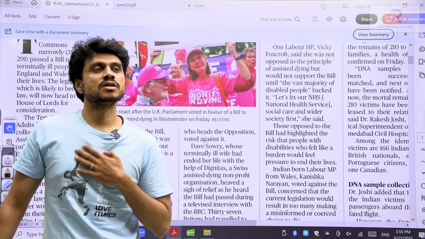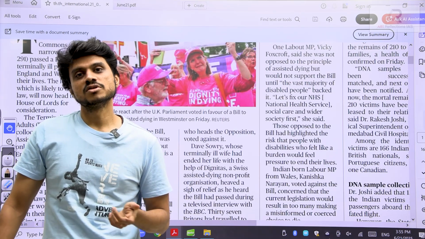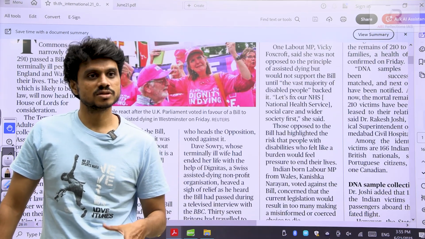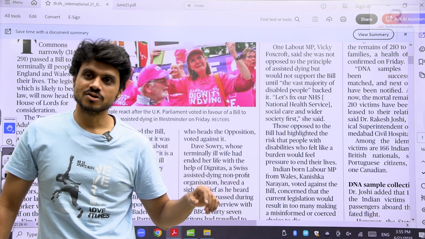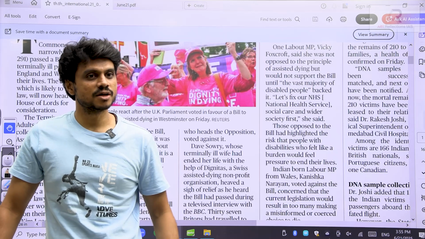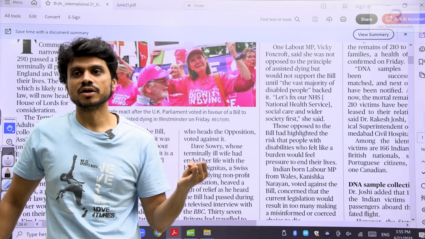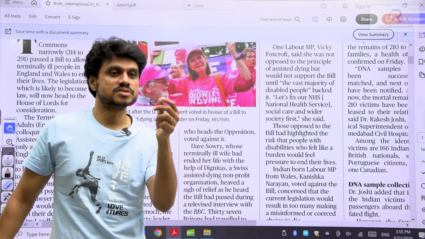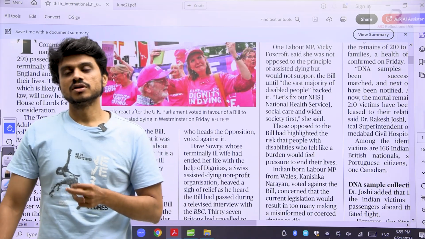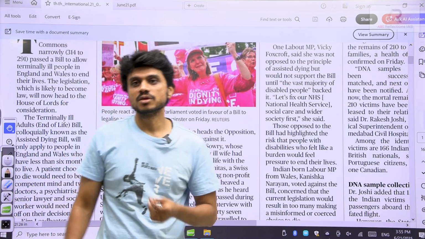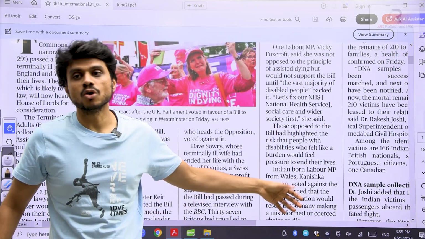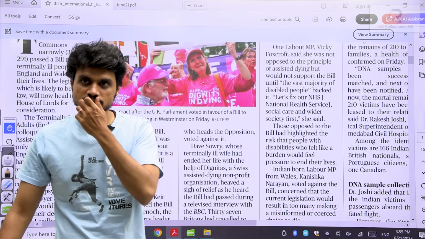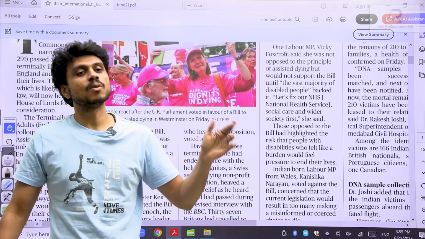If you are killing the person, what if tomorrow some kind of research happens and the person can get cured? You are killing that person, and sometimes some research might happen. So we should focus on palliative care and preventive care. Palliative care means medicines, drugs. You have to focus on preventive care, developing the vaccines and all. So your focus should be on these things in the long term. These are very short term solutions. So that's why some of the people will oppose it.